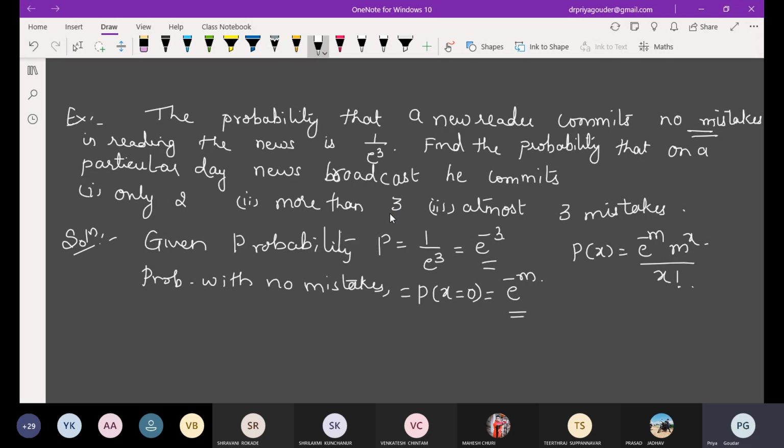This we have calculated by Poisson's and this is the value given. Therefore, e raised to minus 3 should be equal to e raised to minus m. So m is 3. They have not asked very difficult, complicated, but you should be aware of such a little twist in the question. Then the next calculation is not that difficult. You can take the m value and calculate it.